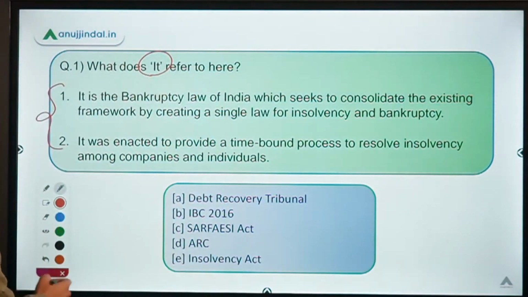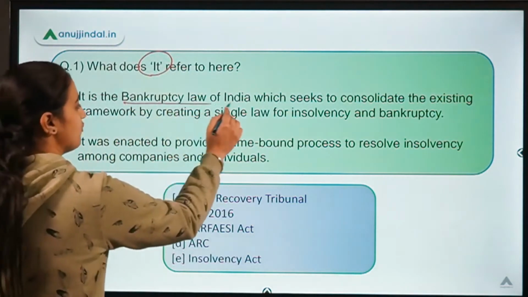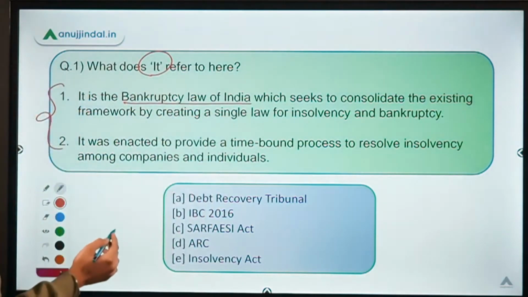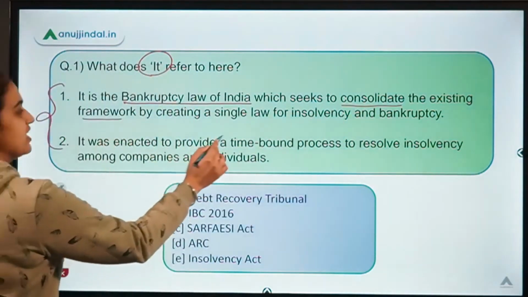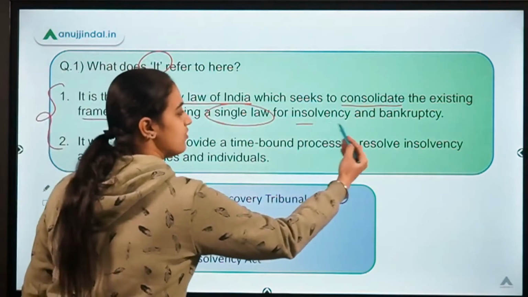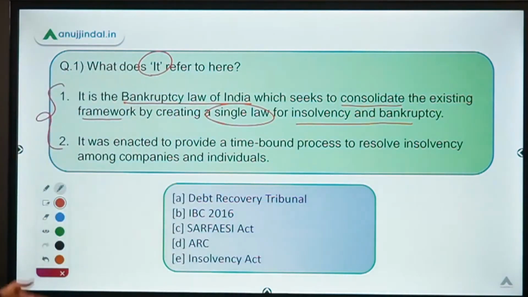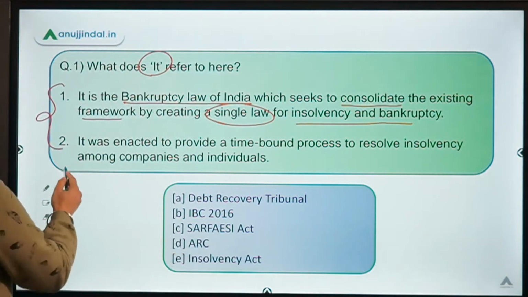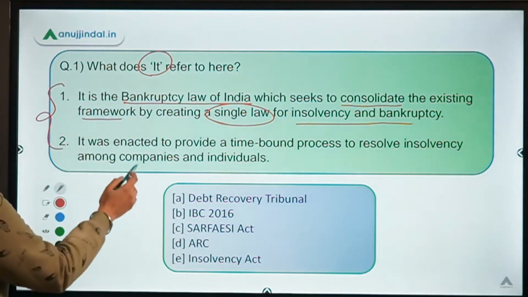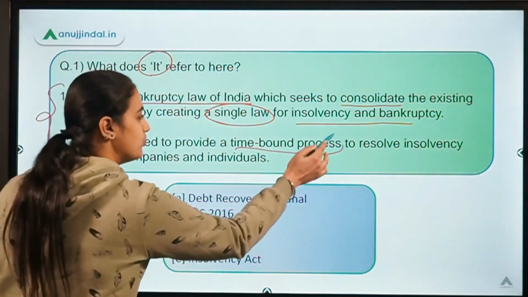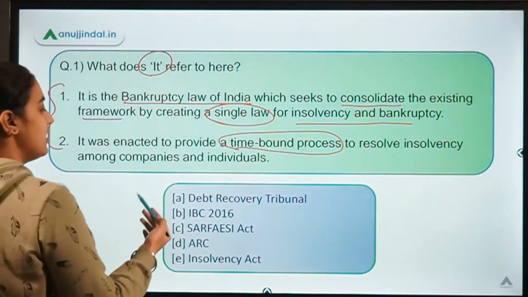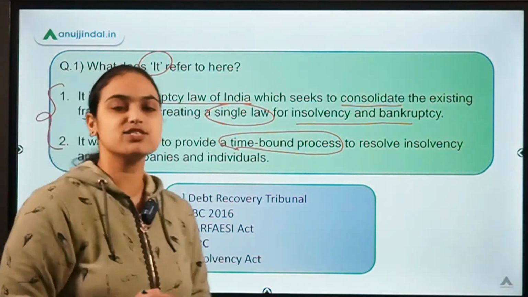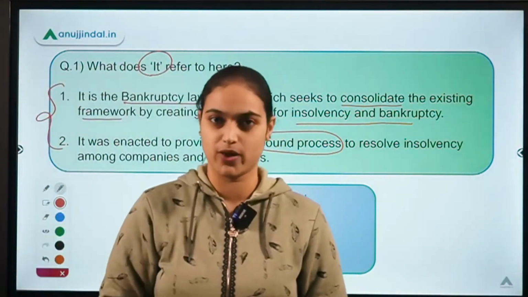The first one says, it is the bankruptcy law of India which seeks to consolidate the existing framework by creating a single law for your insolvency and bankruptcy. Let's read the second statement as well and then we'll discuss this concept. Second statement says it was enacted to provide a time-bound process to resolve insolvency among the companies and individuals.